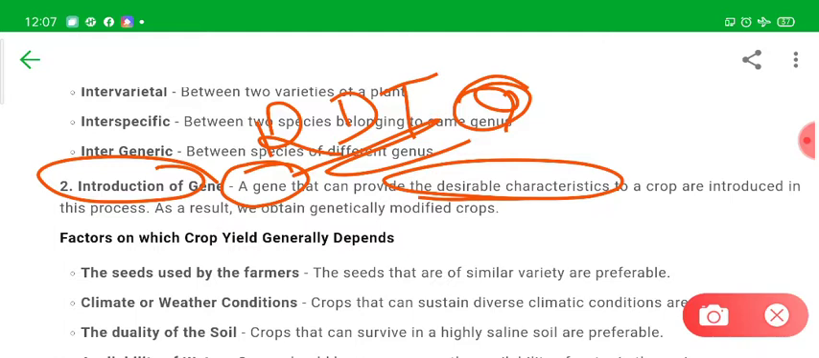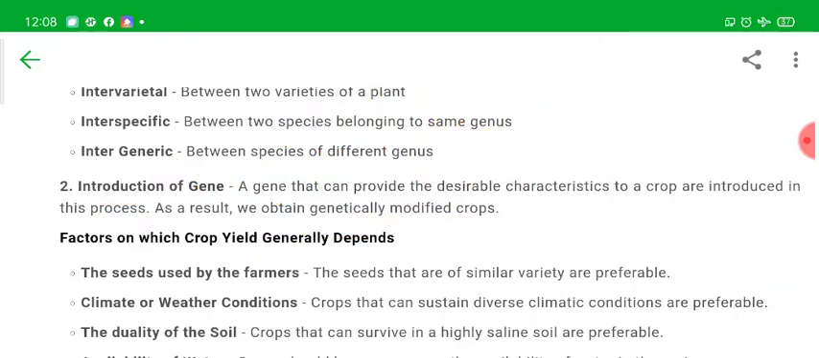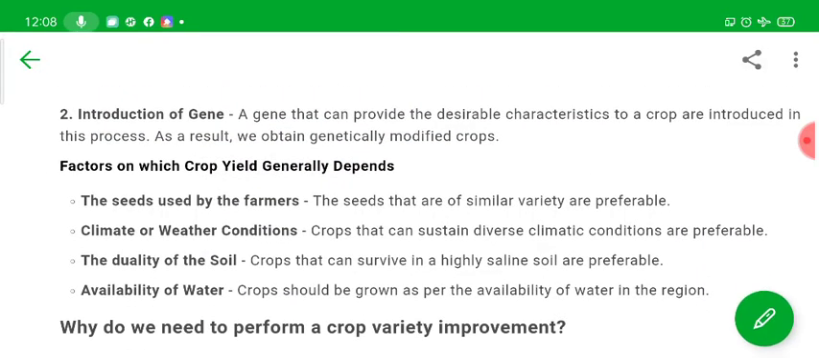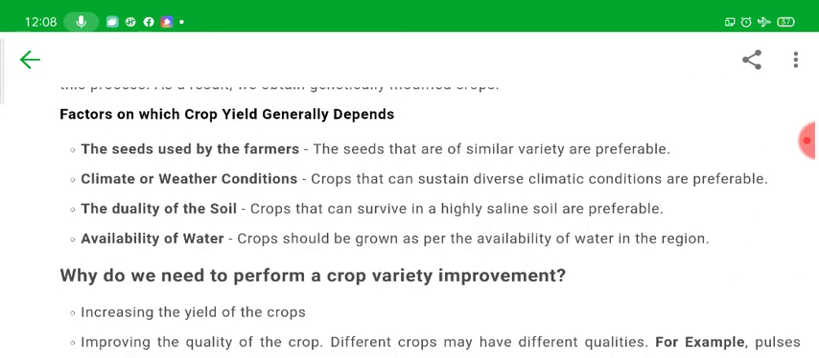the crop which is produced is called a genetically modified crop. If we introduce genes of desirable characteristics into a plant, we are producing a genetically modified crop, because the genes of the crop are being modified here. So that is called genetically modified crops.